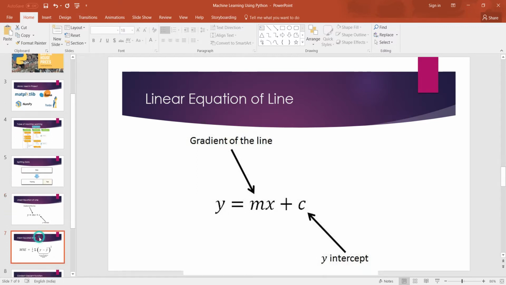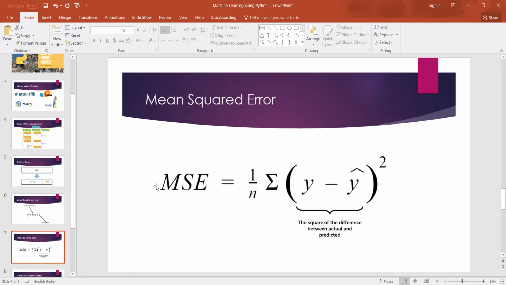So the next slide is the mean squared error. Mean squared error shows the errors we get in our machine learning algorithm. Here is our actual value of y and the predicted value of y, denoted by y cap. We calculate the difference, square it, and then calculate the average. It's called mean squared error.